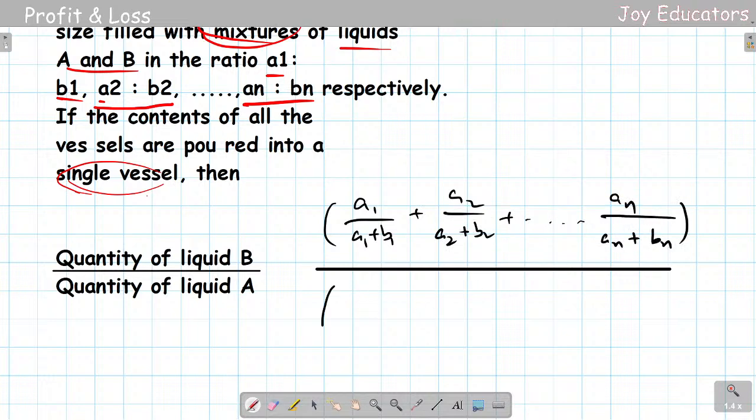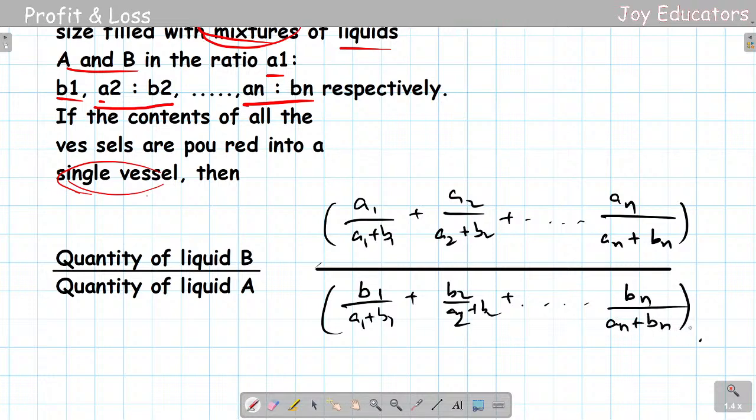Because there is b on the top, we'll be using a, and because there is a on the denominator, we'll be doing b1 by a1 plus b1, plus b2 by a2 plus b2, plus so on till bn by an plus bn. That's it. Once we completed our second, the third is going to be really simple.